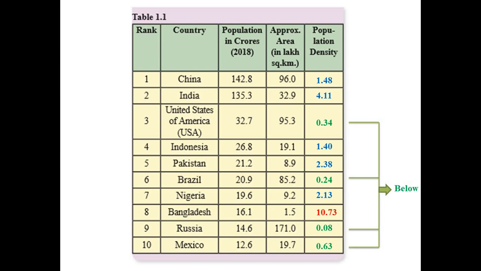Countries with low population density: United States of America, Brazil, Russia, Mexico. Below area.